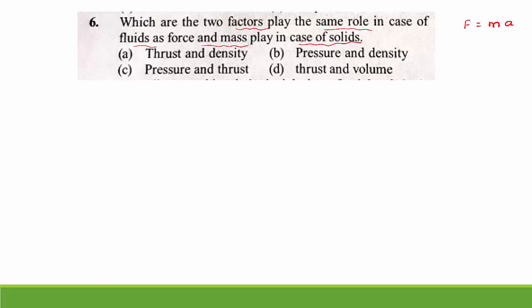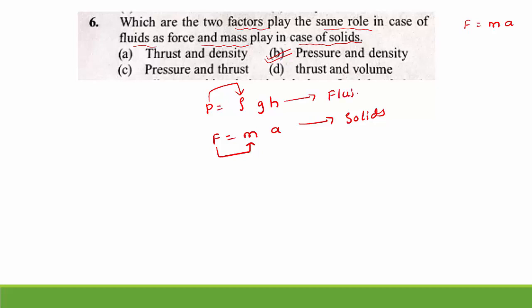Here I am going to choose pressure and density, because you can observe P equal to rho g h. Pressure and density are directly proportional, just like F equal to ma. These two are directly proportional in solids, and these two are directly proportional in fluids, meaning liquids as well as gases. So the best option is pressure and density.